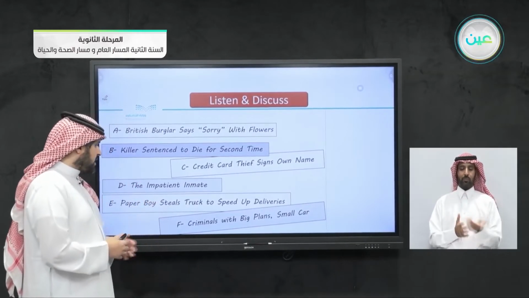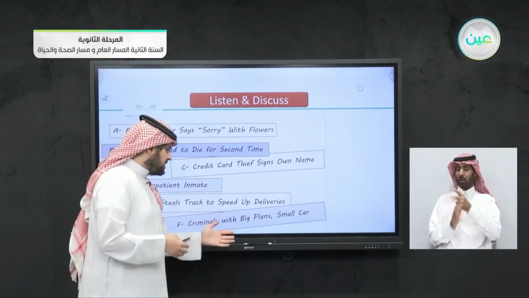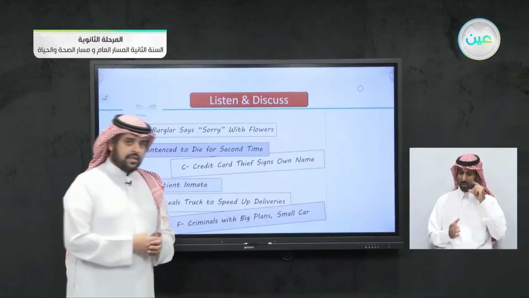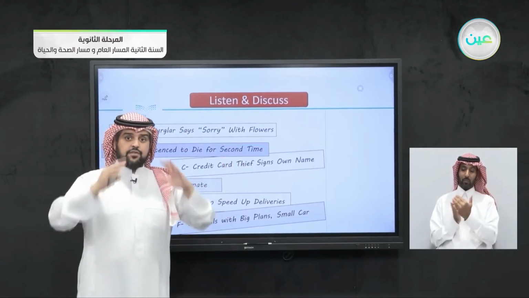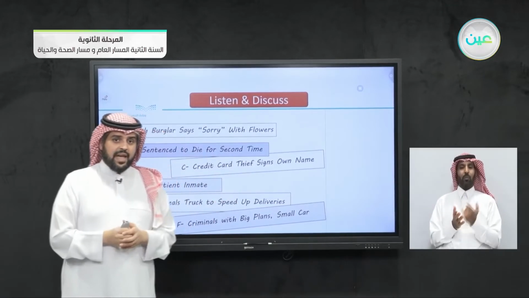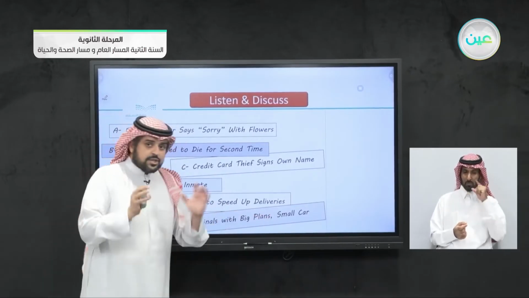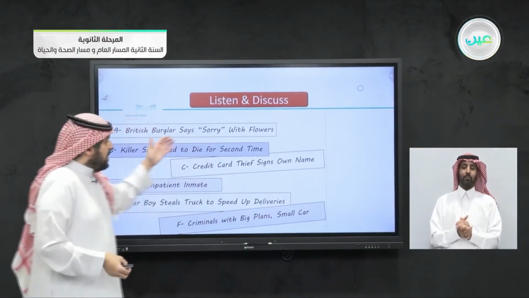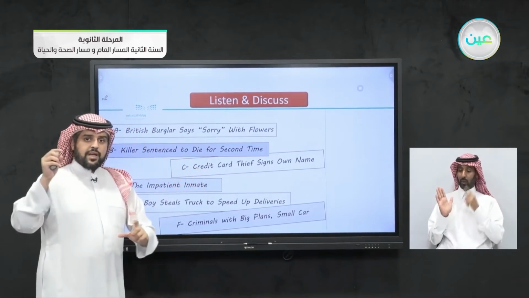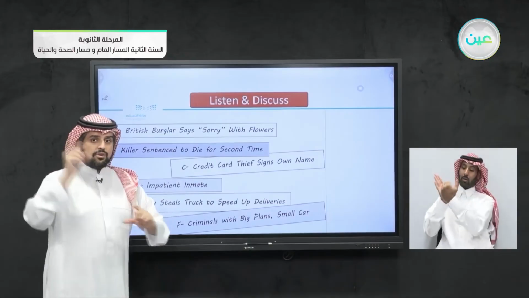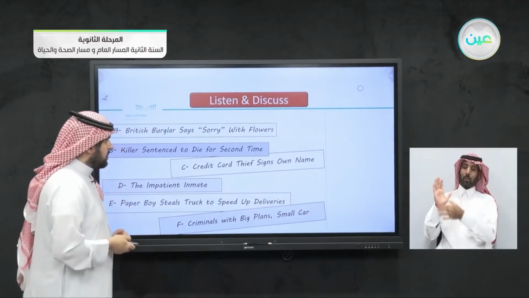The last one, criminals with big plans, small car. The last one indicates criminals with big plans. They have huge plans, but they acted on a small car. So these are the headlines. We'll be reading the articles. I want you to match each headline with the correct article.